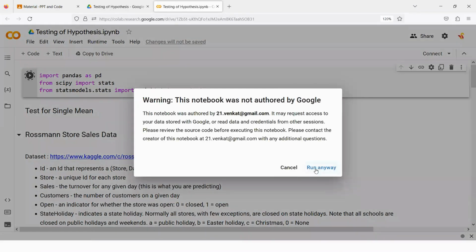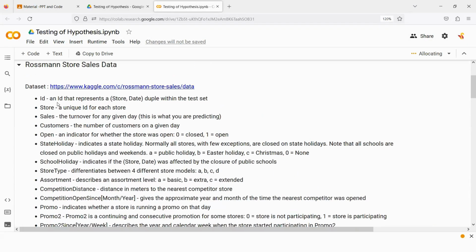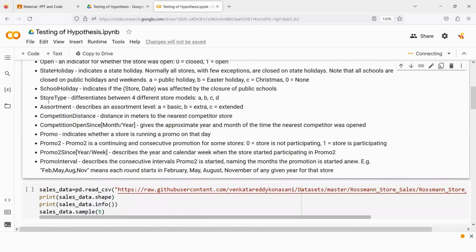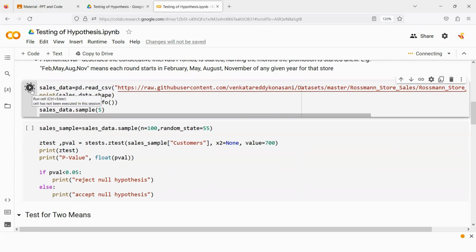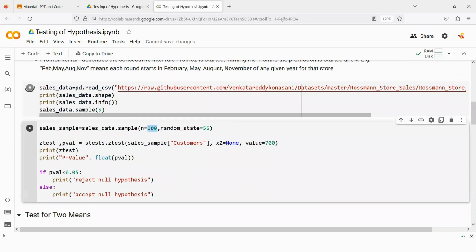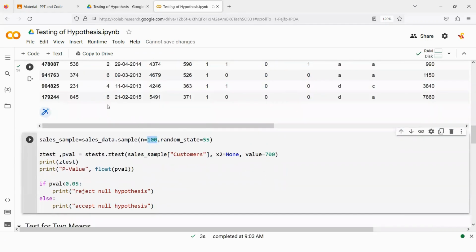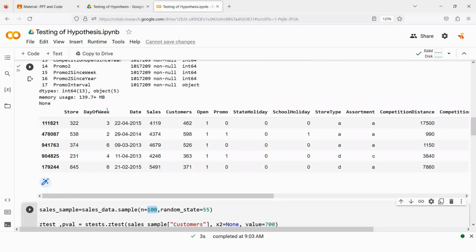So import the packages. This is the Rossmann store sales data. It's a typical superstore sales data, nothing really complex about it. You have these data points, so we are taking a sample from here. I'm taking a sample size of 100 from the data set. It's a large data set, and from this data set I'm taking a sample size of 100.